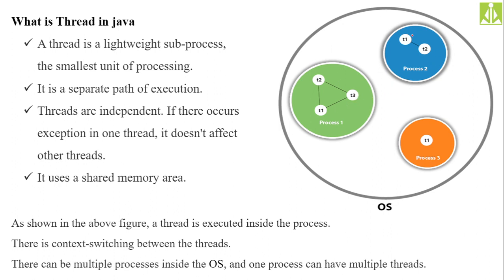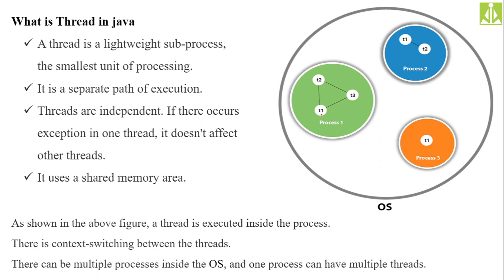Here T1, T2 also share the common address space of process 2. Here we have only one thread, T1, so this entire process is executed like a single thread. When you are dividing processes into threads, you have to observe one thing.